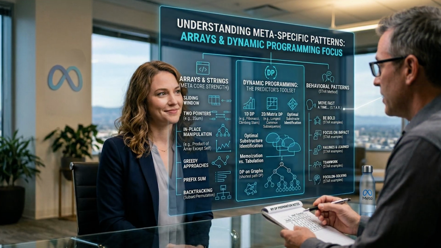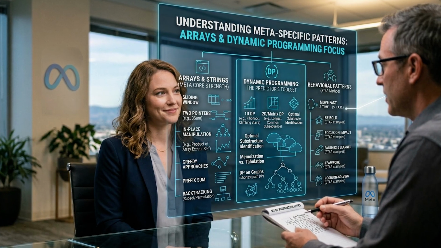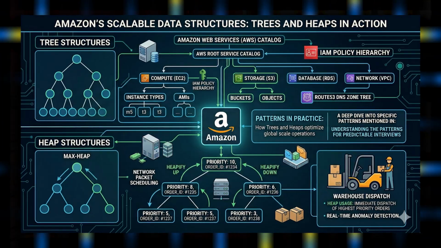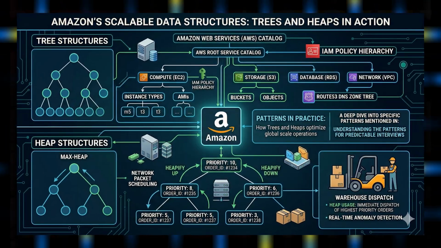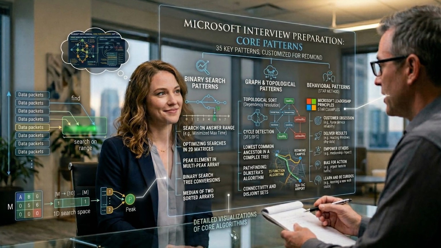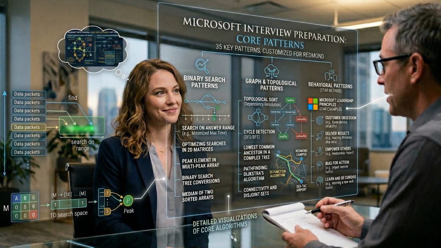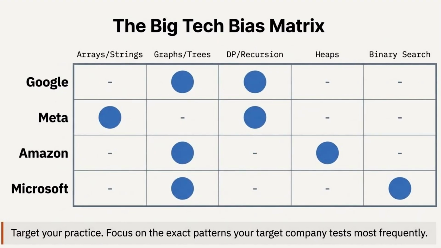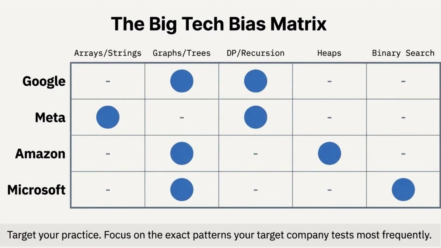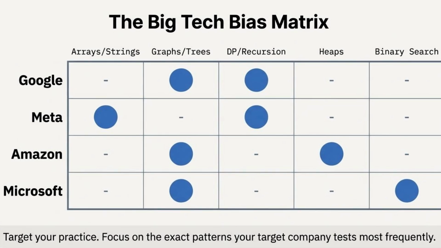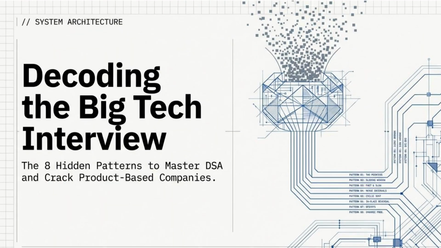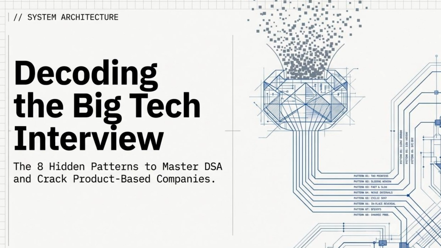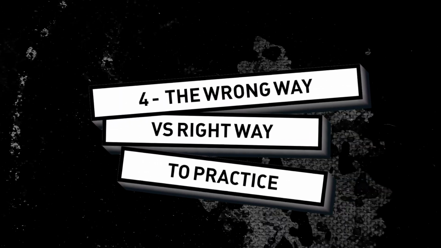Similarly, if we go for Meta, you will see that Meta loves asking questions with respect to arrays, dynamic programming, all these things, right? Amazon loves to ask trees and heaps. Similarly, Microsoft mostly asks about binary search, then trees and some graphs as well. So if you are preparing for any specific interview, for example a Google interview, make sure that you not just understand the pattern, but also focus the most on the relevant ones. Although you need to master all the patterns, you need to identify the pattern which you need to focus on the most.